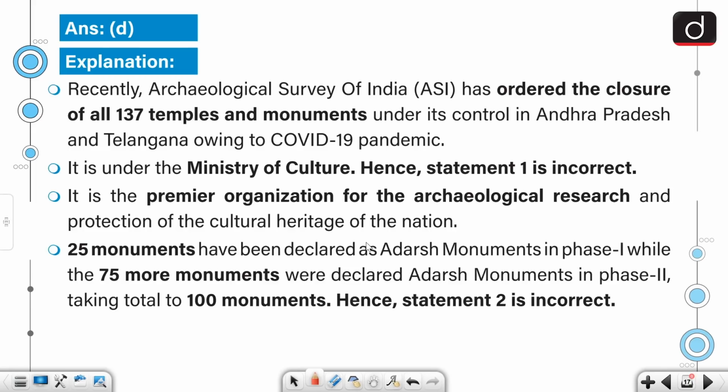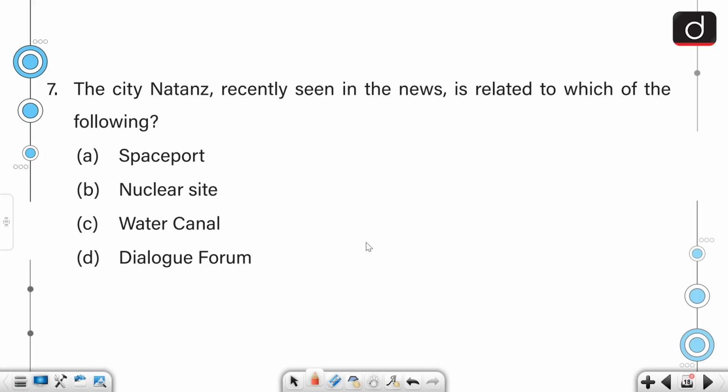And recently ASI has ordered the closure of all 137 temples and monuments under its control in Andhra Pradesh and Telangana owing to the COVID-19 pandemic. It is under the Ministry of Culture. It is the premier organization for the archaeological research and protection of the cultural heritage of the nation. 25 monuments have been declared as Adarsh monuments in phase 1, while 75 more monuments were declared and now taking the number to 100. Next question.